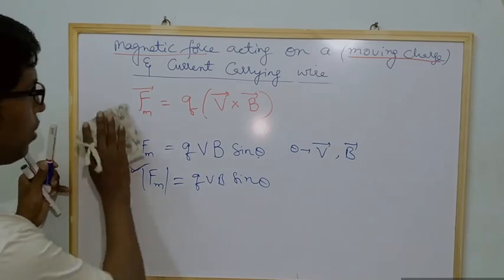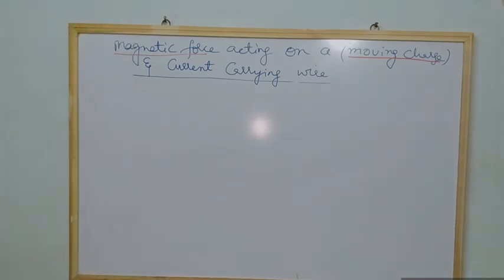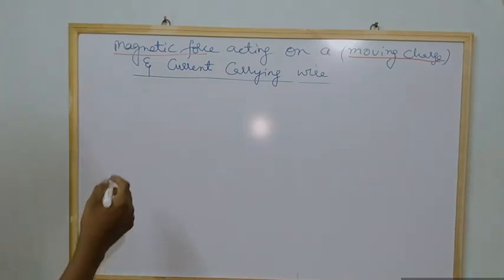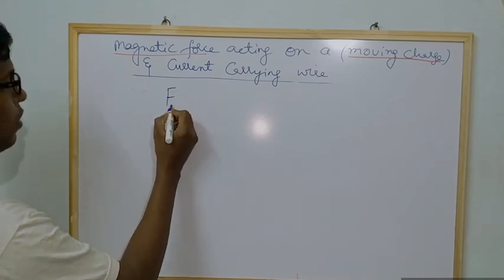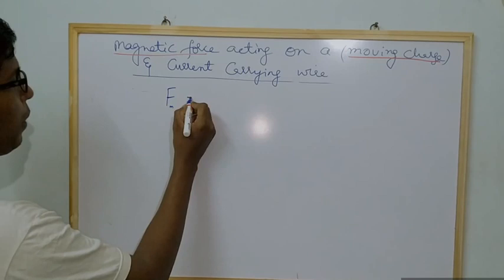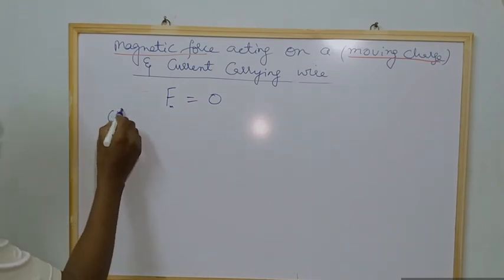Now let us discuss some important points, and you have to note down these points in your book. Suppose I ask, when will the magnetic force be zero? Remember a few points.